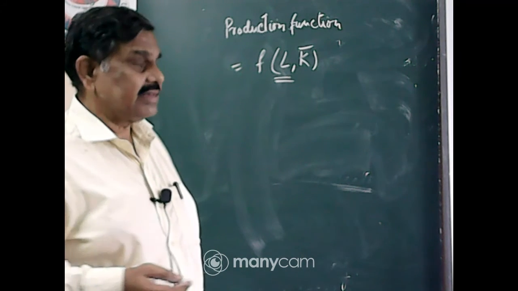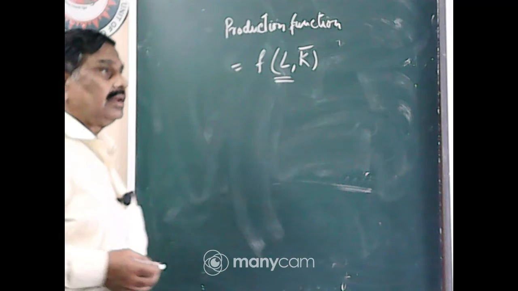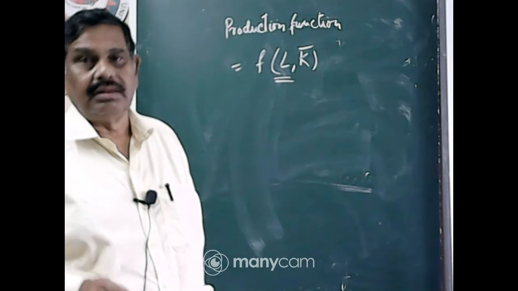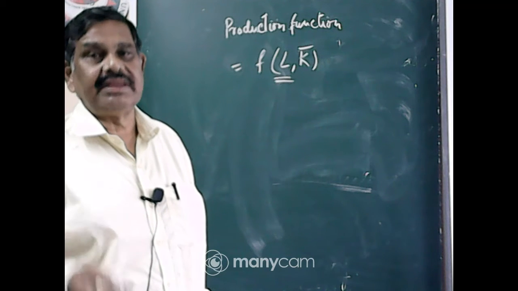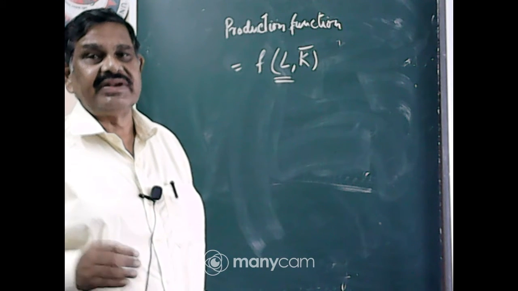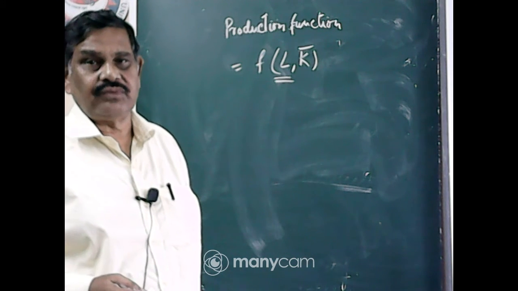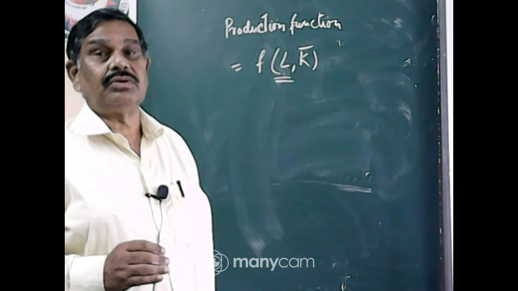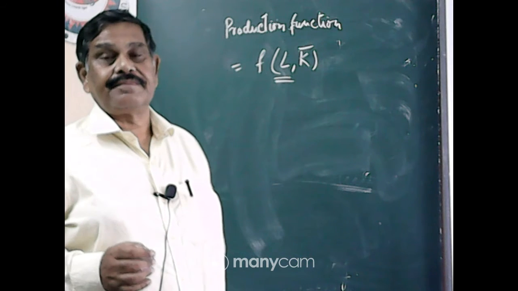Now, you may say that if the labor becomes double, the production will be double; if it is triple, production will be triple; if it is 4 times, production will be 4 times. No. Because there is a fixed ratio on which labor can work.